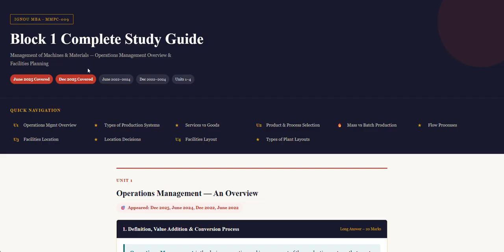So what we are doing here is that we will look at the different important topics that have been asked from the MMPC 1 block 1, and we would be discussing the answers of those questions and what kind of questions have been particularly asked in that particular topic. Okay, so here we will take one topic and we will analyze the questions that have been associated with this particular topic in the previous year, and we will analyze the answer also.